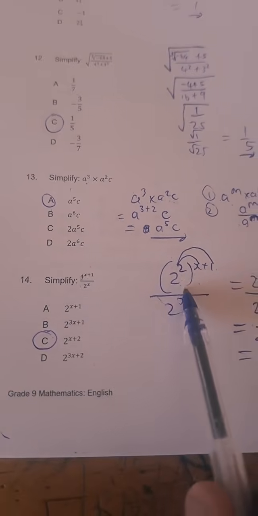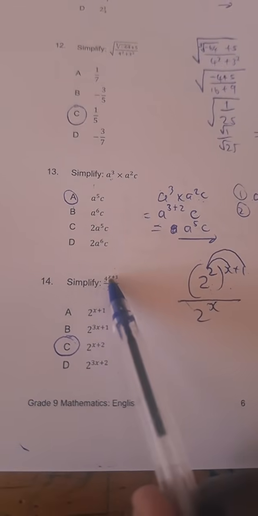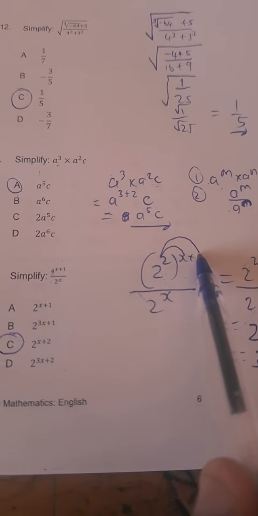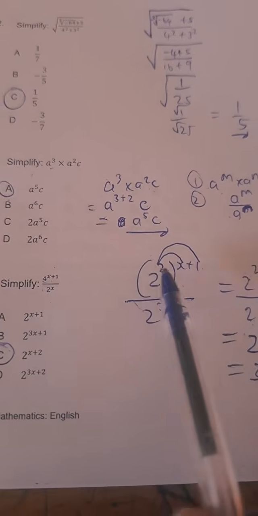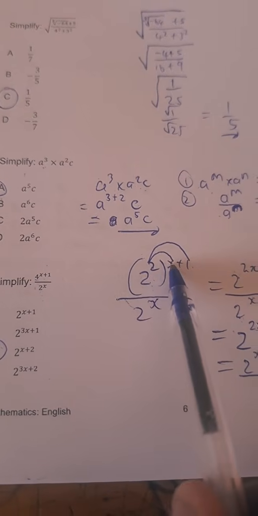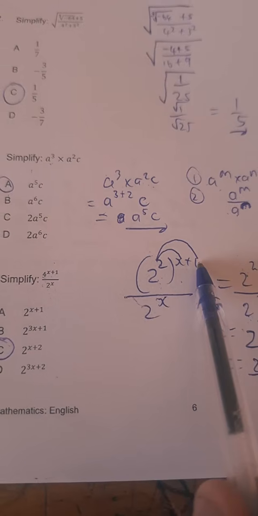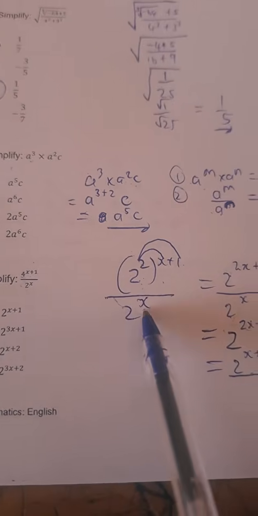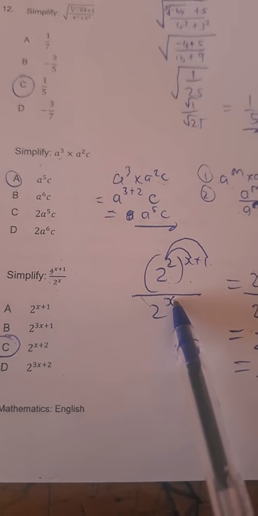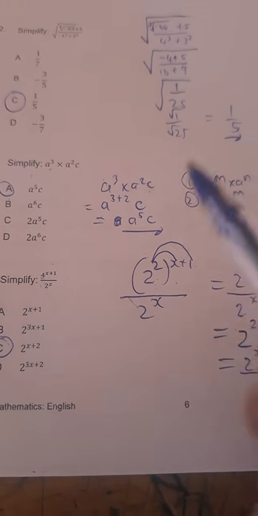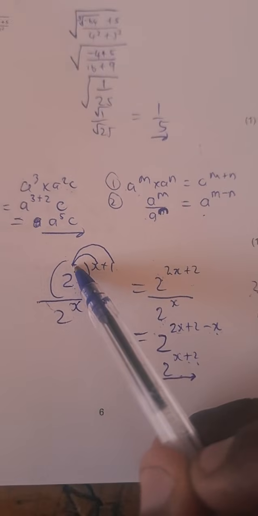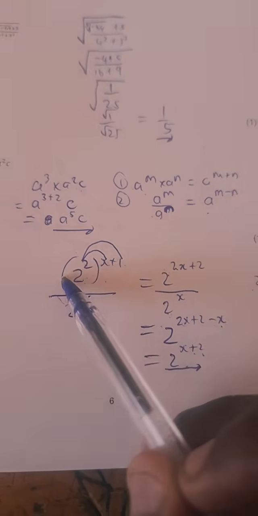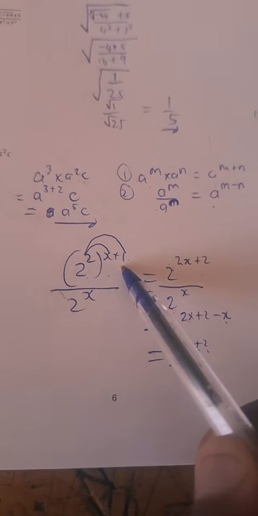But we put it in brackets. Why? Because there's an x plus 1 that is there as well. Are we together so far? 2 to the power 2 raised to the power x plus 1. Over here in the denominator, we have 2 to the power x. It's still there. We take this 2 because this 2 is inside the bracket. This x plus 1 is outside.